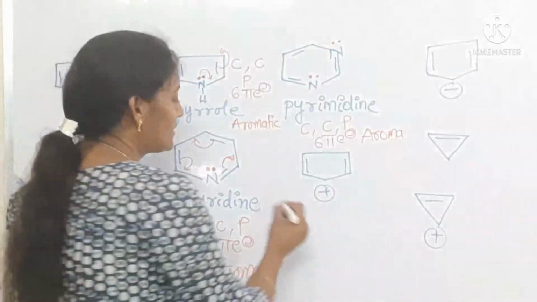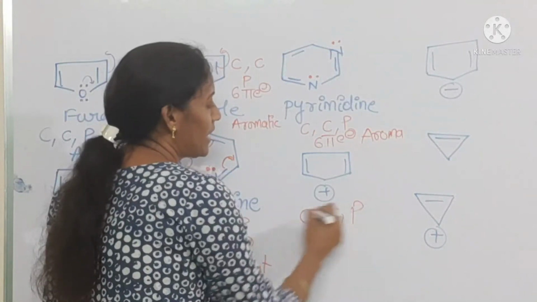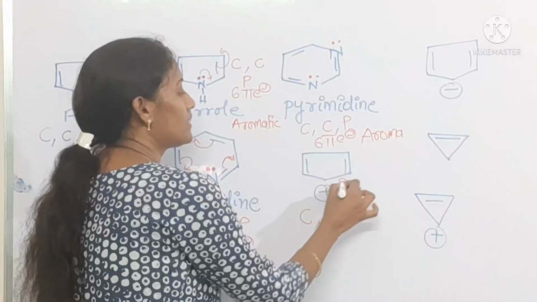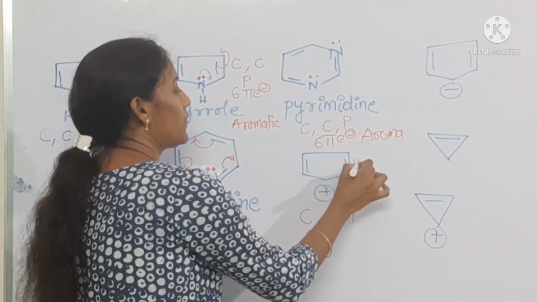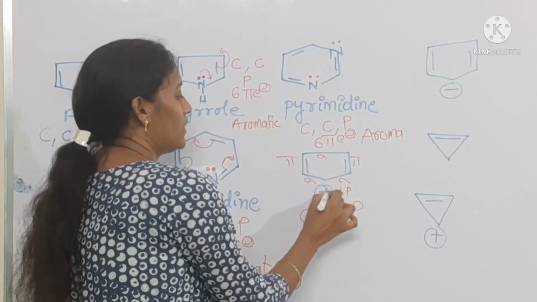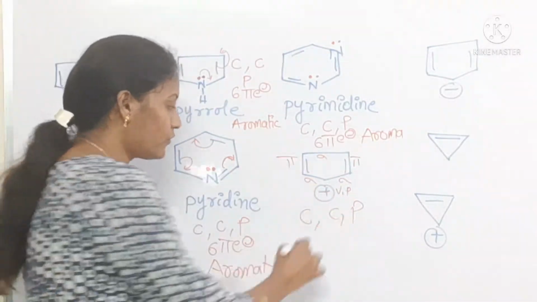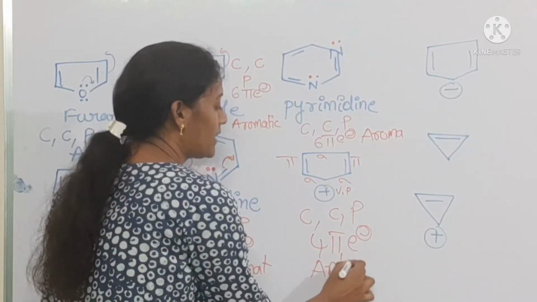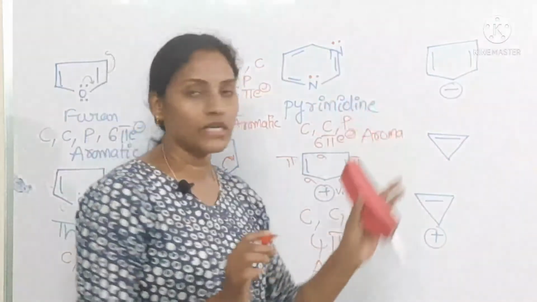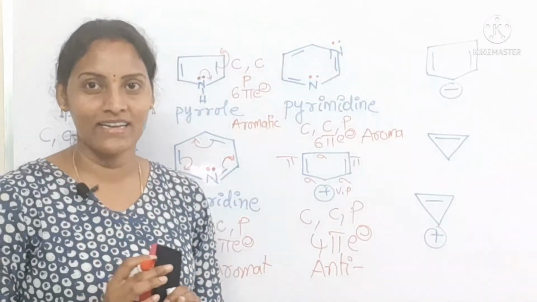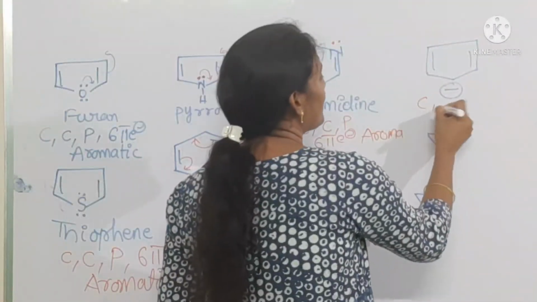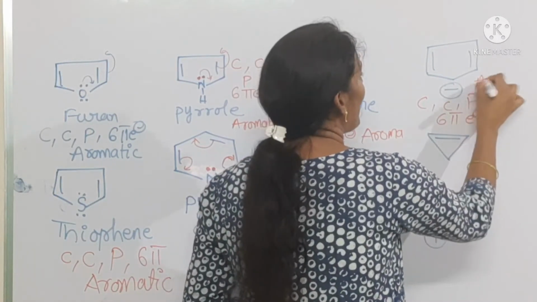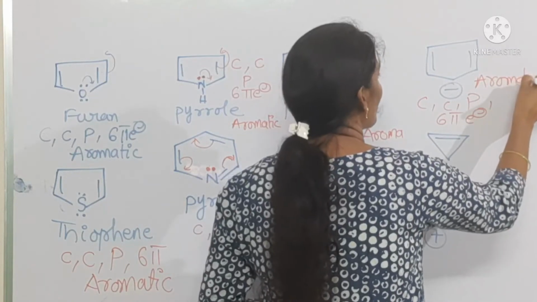Coming to cyclopentadienyl cation, this is also cyclic, conjugated, planar. How can you decide planar? This is sigma, this is vacant p, this is pi, sigma, vacant p. Here 4 pi electrons means it's an anti-aromatic compound, okay. Coming to cyclopentadienyl anion, this is cyclic, conjugated, planar and 6 pi electrons are there, so it's an aromatic compound, okay.